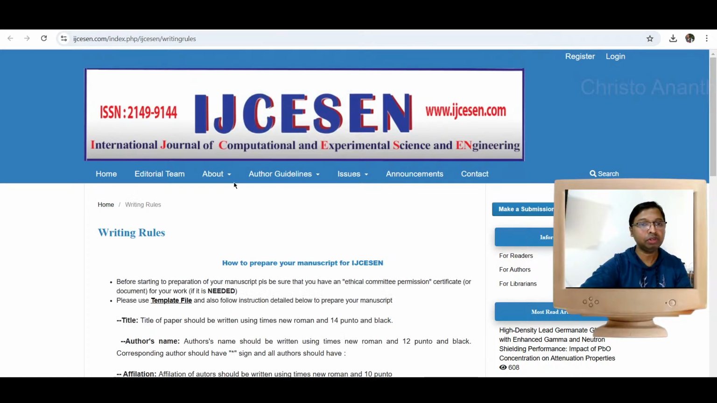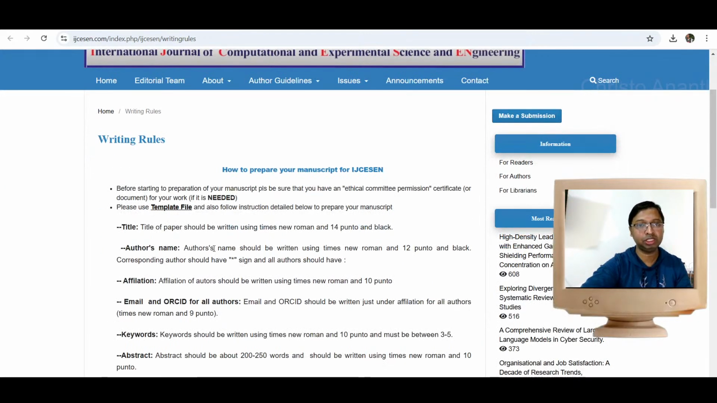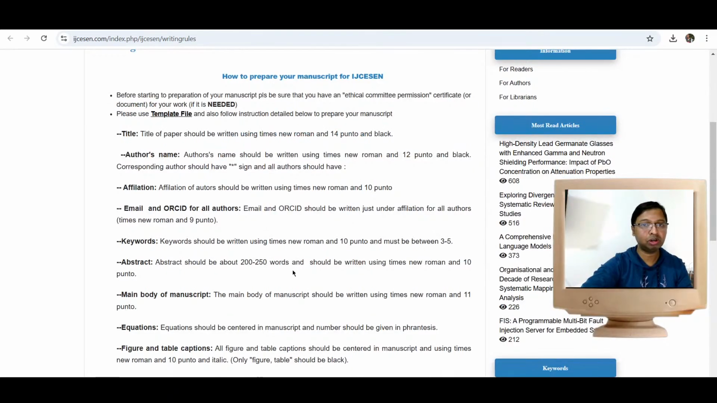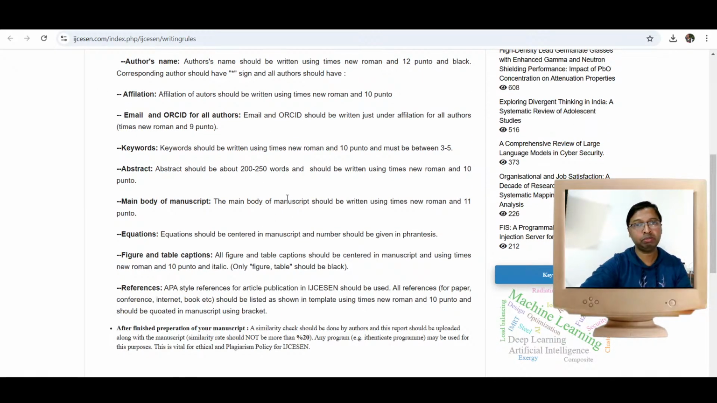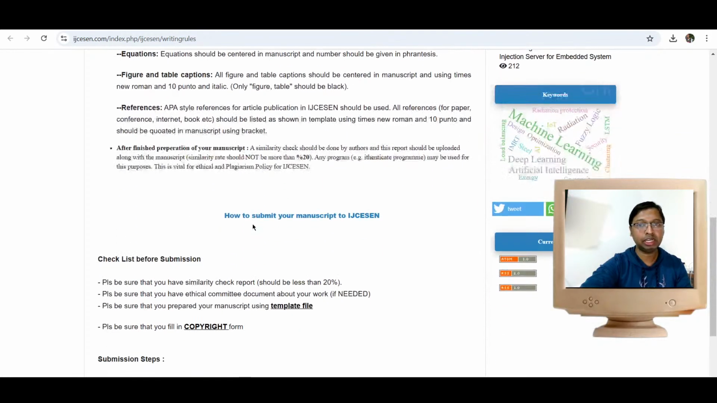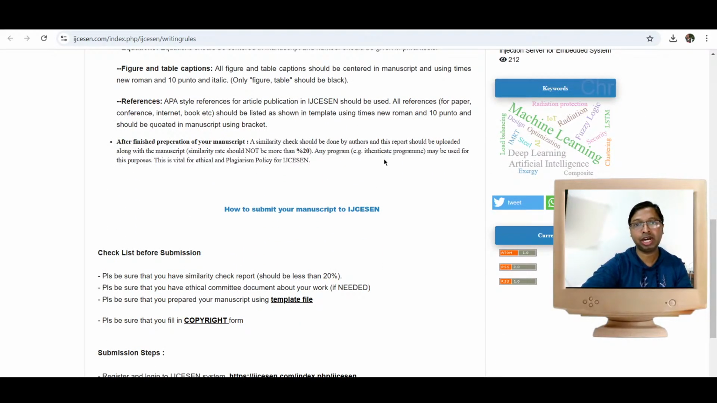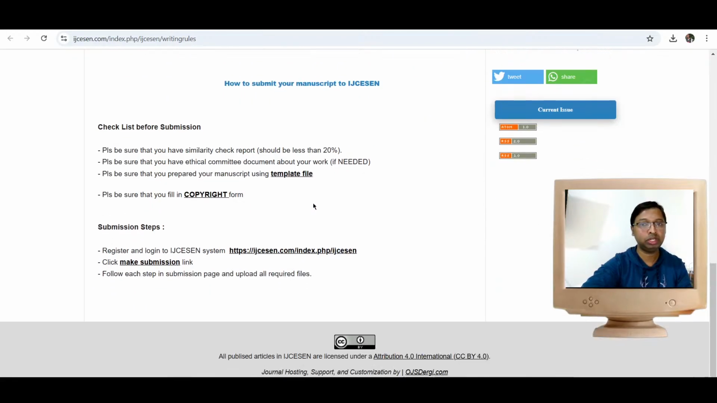When you go to the writing rules, they have mentioned the title of the paper should use Times New Roman, 14 point and black. Institutional email ID and ORCID ID should be mentioned in all of the sections. The abstract should be between 200 and 250 words. And again, as I told you, they follow an authentic plagiarism report of less than 20 percent.